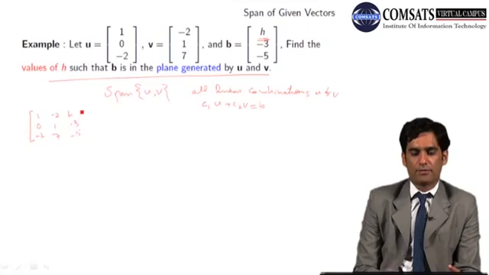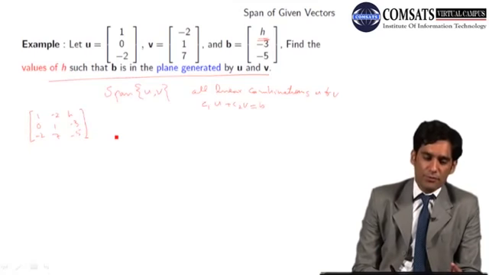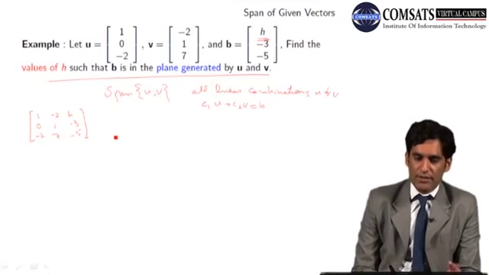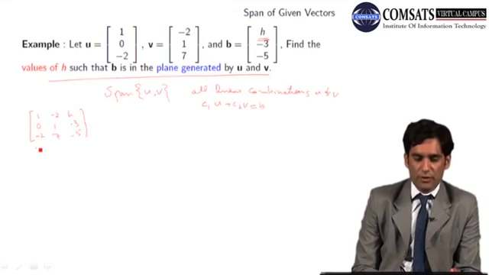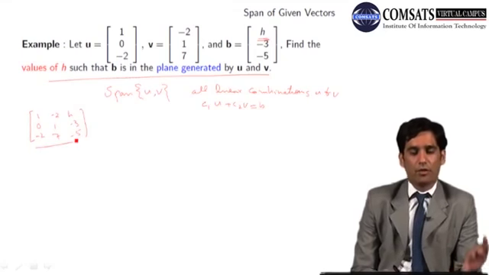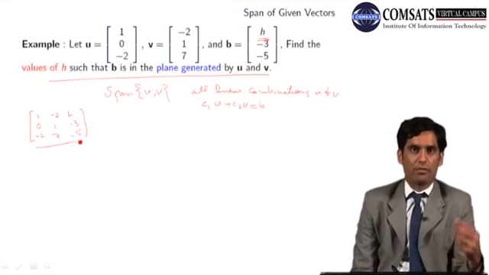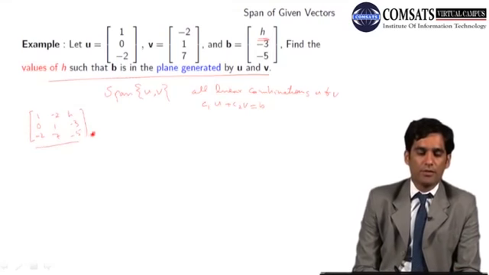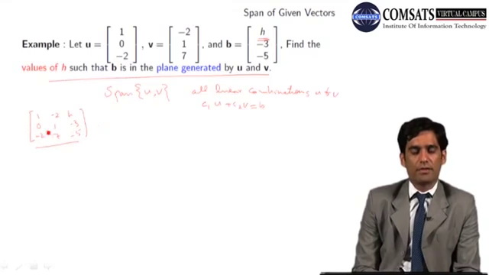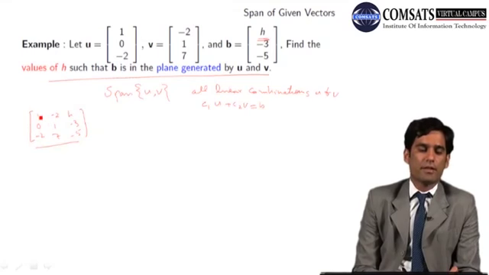-3 and -5. So I have to find out the value of H such that the system of linear equation corresponding to this augmented matrix is always consistent. Consistent system means has unique solution or infinite many solutions. So I will do the row operations and find out the reduced or echelon form of this matrix. The pivot element is this one, 1, and this element is already 0.